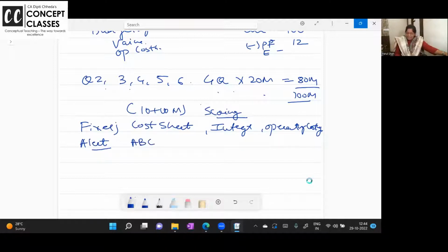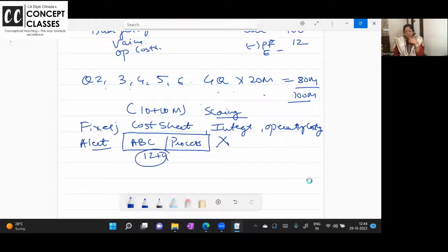An alert sign for all of you. Many times ABC, activity based costing, is compulsory. Process by any method, FIFO or weighted average, is there. Now many times in exam, ABC costing and process, they are asking for 10 marks. Just my suggestion is to leave this in choice. ABC costing is actually very easy, but there are too many calculations for 10 marks. And if you want to complete your paper, and if with ABC costing sometimes there is a 12 mark question with a 4 mark theory question, then go for it. It's worth doing.